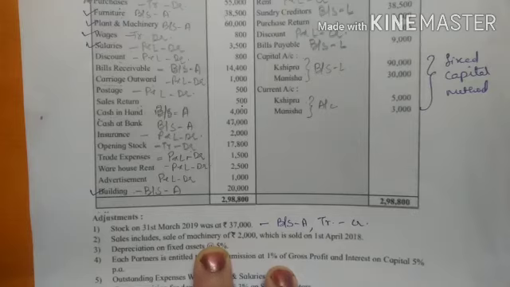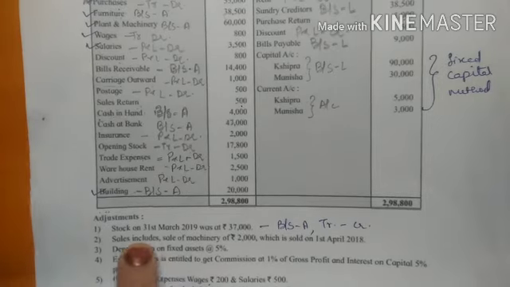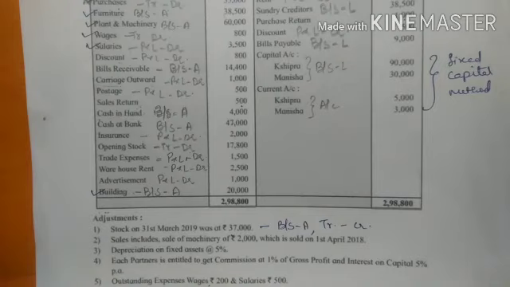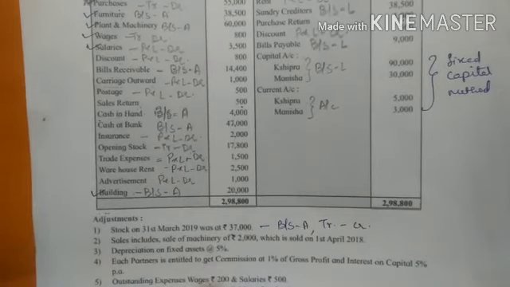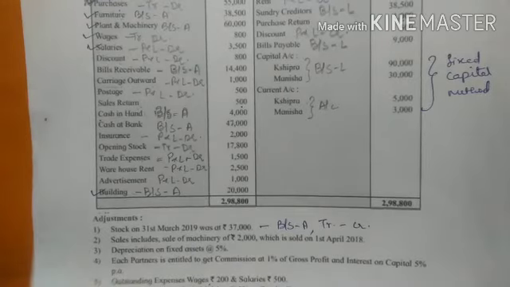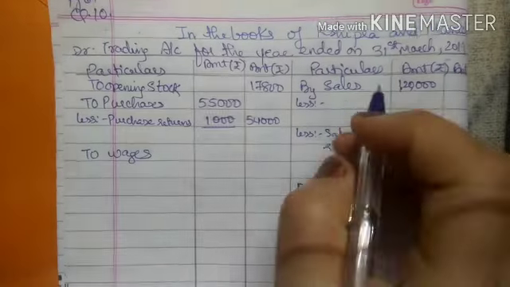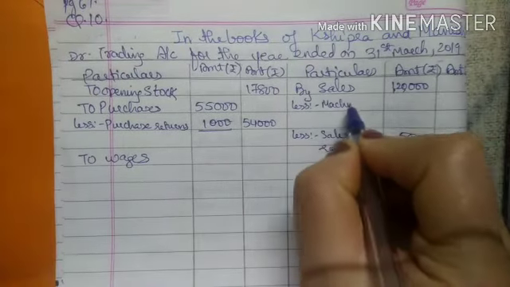It means the direct expense and income is related to the goods which are produced by the businessman. But here this sales should include only the goods sold, but in the adjustment they have told that by mistake they have included sale of machinery of rupees 2000. So what I will do, I will deduct it from here,